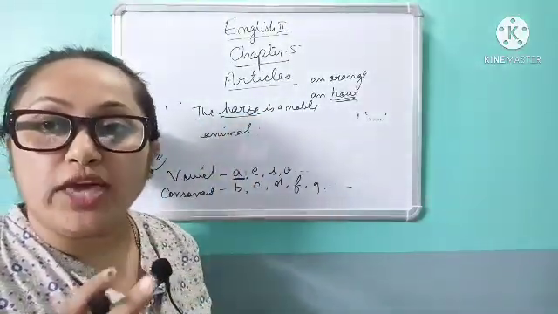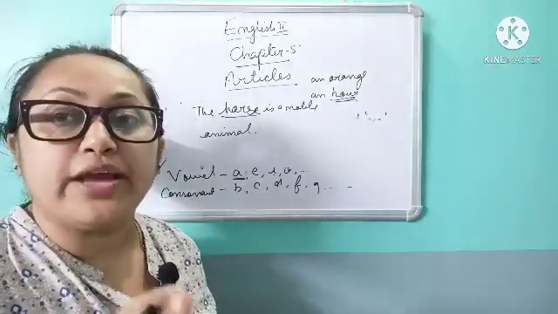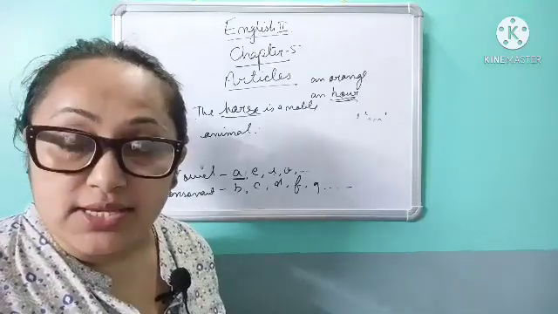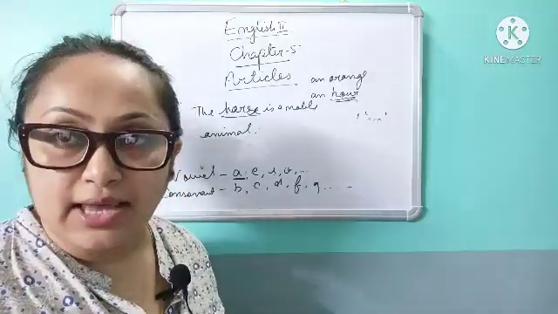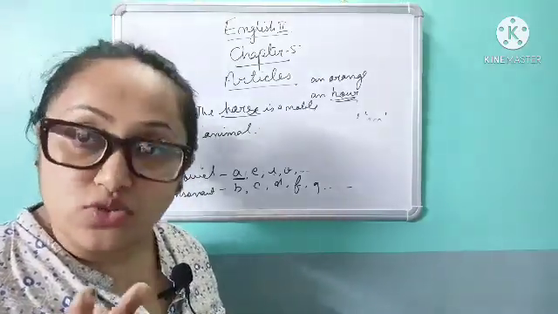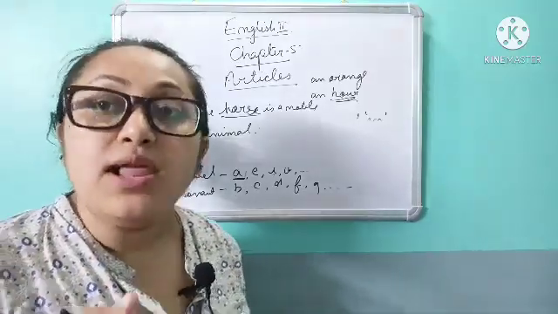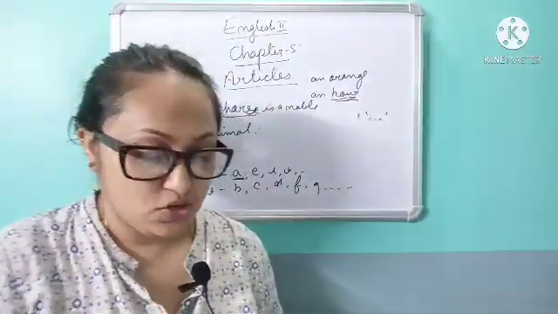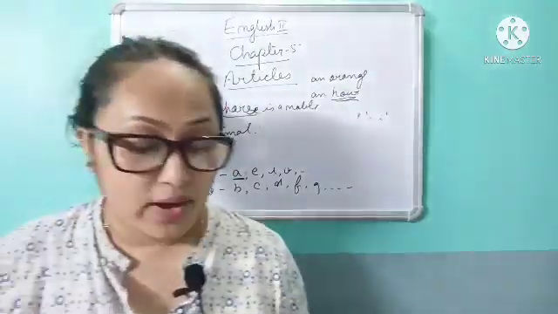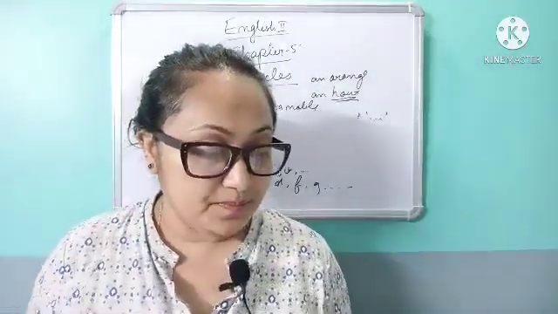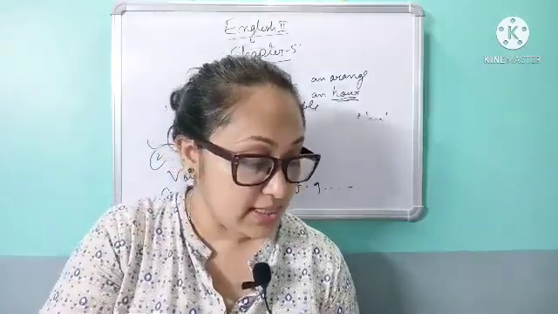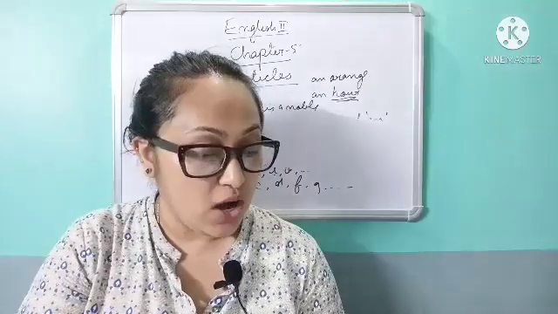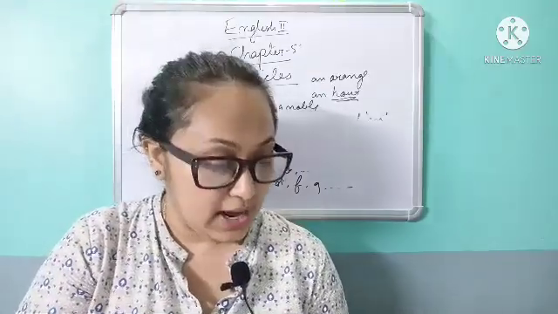Now we are not talking about only one particular horse, we are talking as a whole, about all the horses. So these horses are noble animals. That is why it is said that we use the definite article the before singular nouns that represent a whole class.